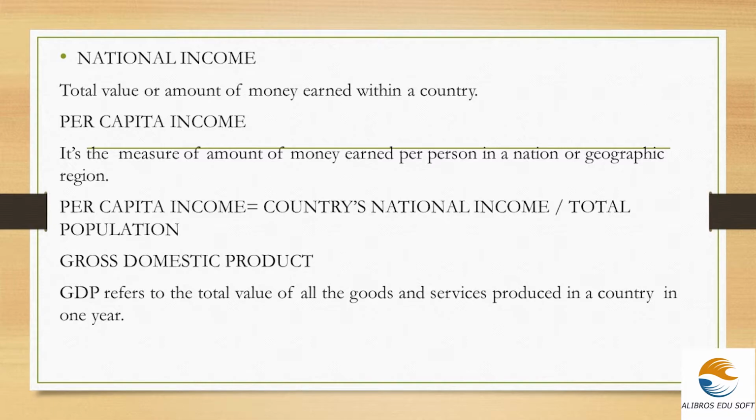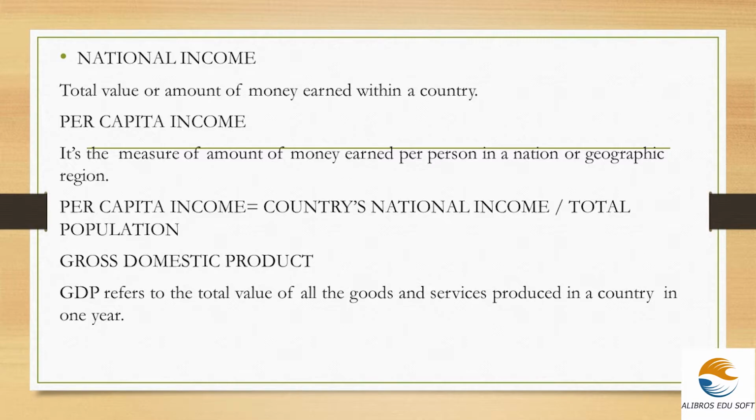Per capita income is the measure of the amount of money earned per person in a nation or geographic region. It is actually a measure used in calculating the amount of money earned per person in a country, based on a particular region.